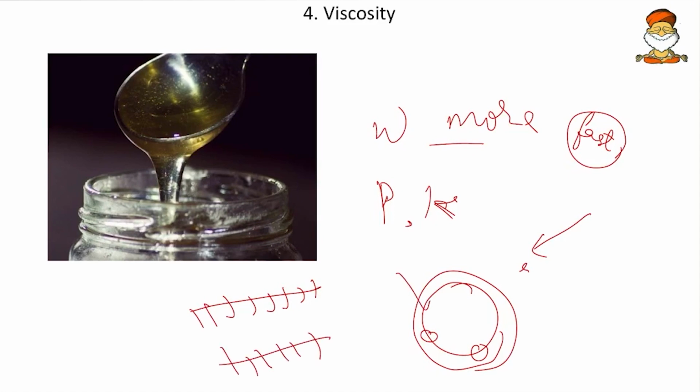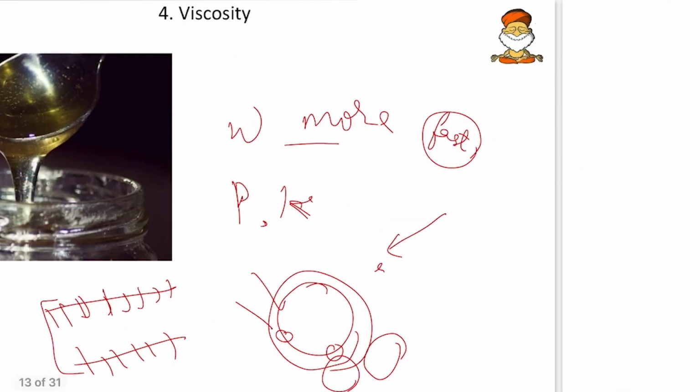And spherical molecules can easily slide over one another, but these chains can't slide. So even if the viscosity of water is more than kerosene or petroleum, water flows faster because it has spherical molecules, and the molecules of water can slide over one another. So this is how you understand the concepts and learn.